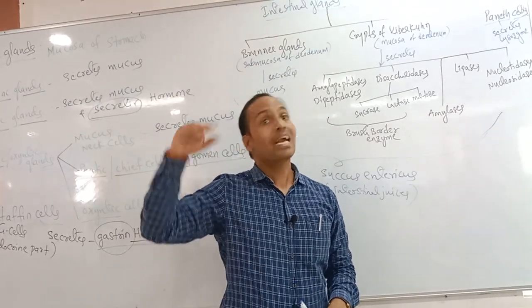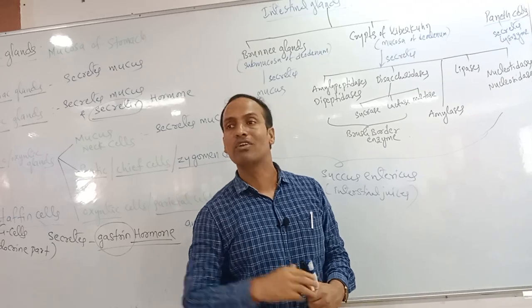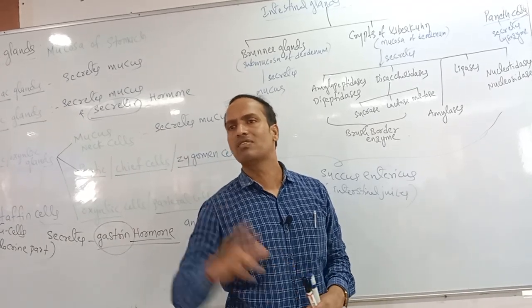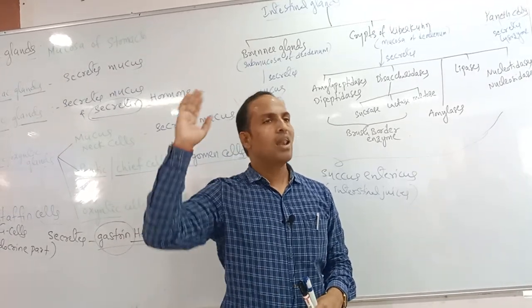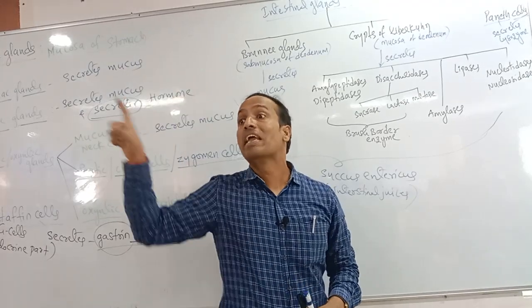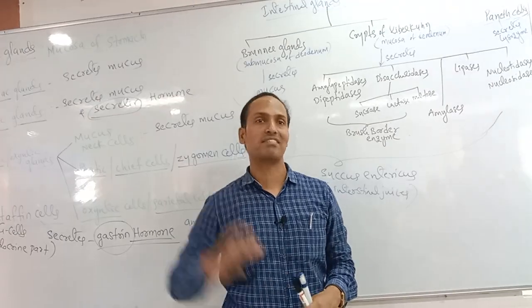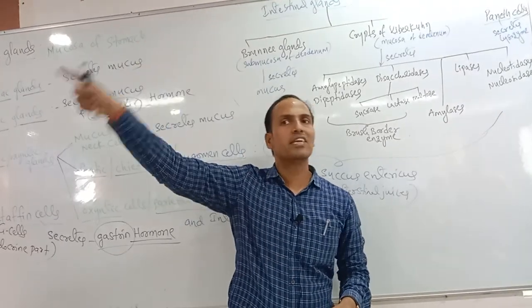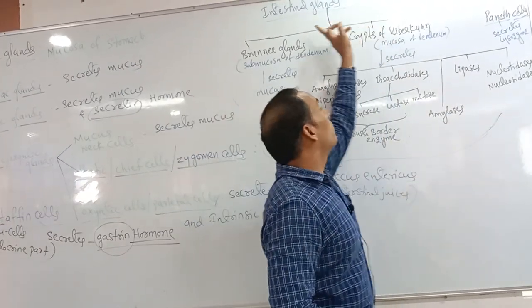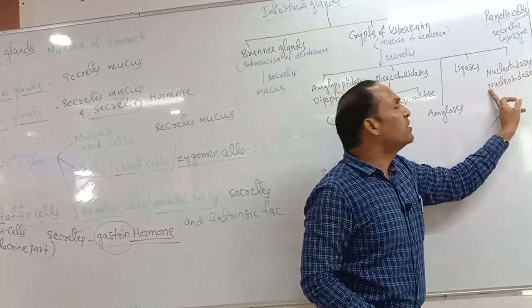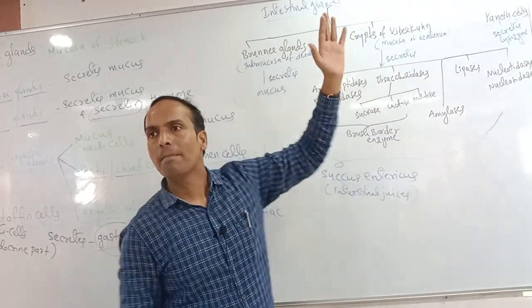Along with that, it also secretes active enzymes: amylases, lipases, and nucleases. Nucleases are of 2 types, DNase and RNase. So nucleases are secreted by the pancreas, and nucleotidases and nucleosidases are secreted by the intestine.